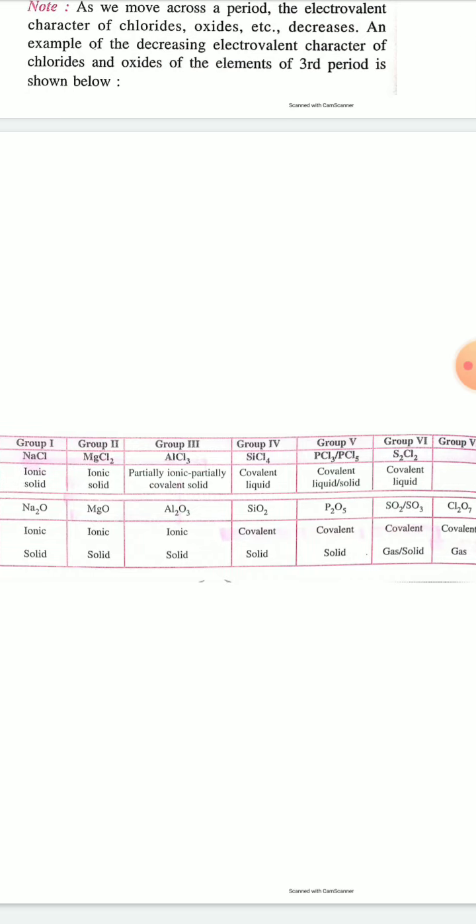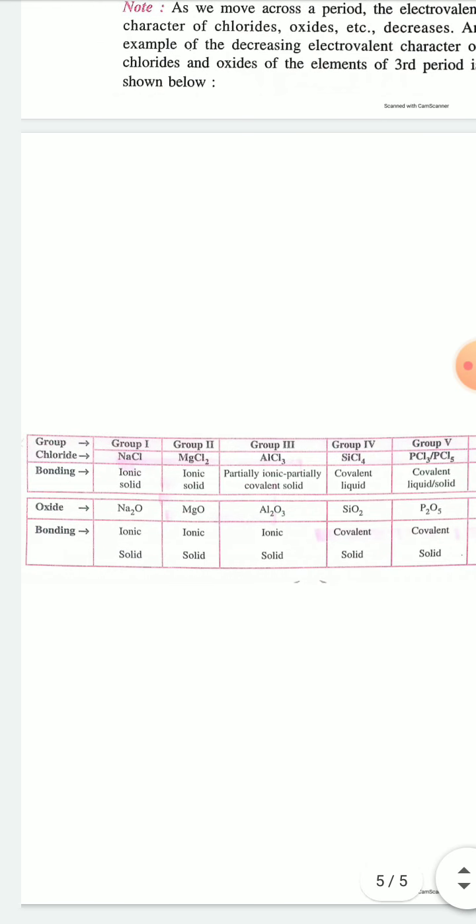P2O5 is a covalent solid. So the main thing is that from left to right across the period, in the modern periodic table, the ionic character decreases and covalent character increases.